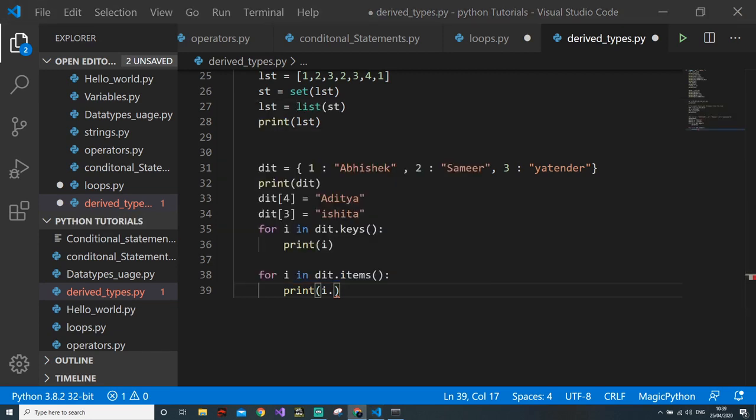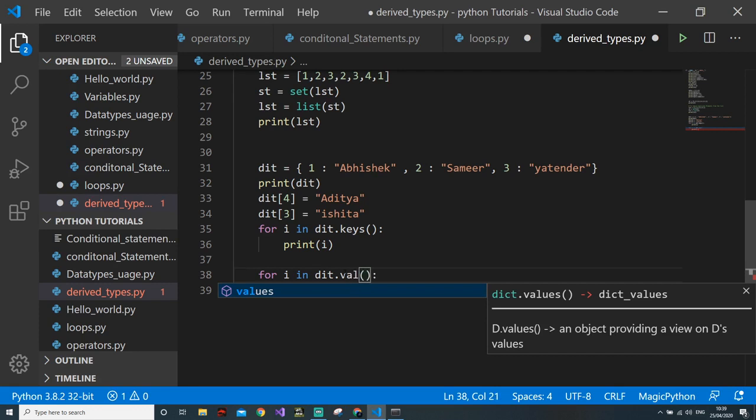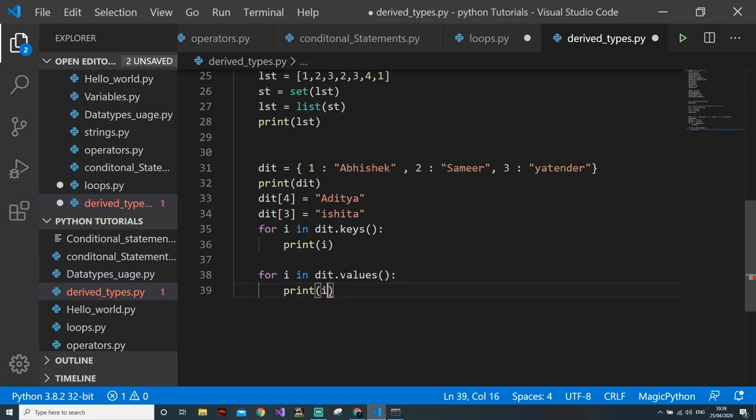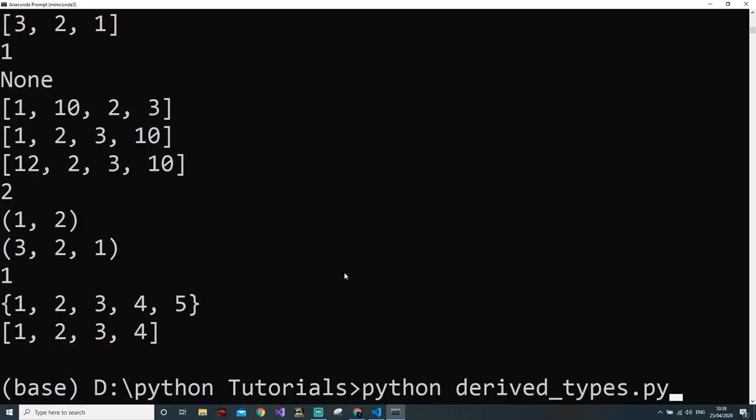I remember actually we print something like this only. Yeah, you can directly use values. Sorry, I forgot. So it will just give you all the values, and this is pretty simple.